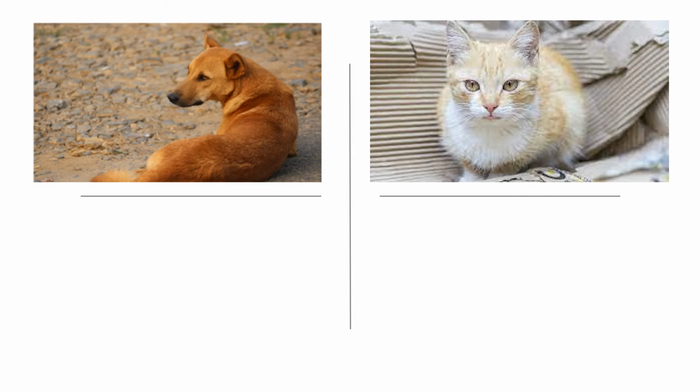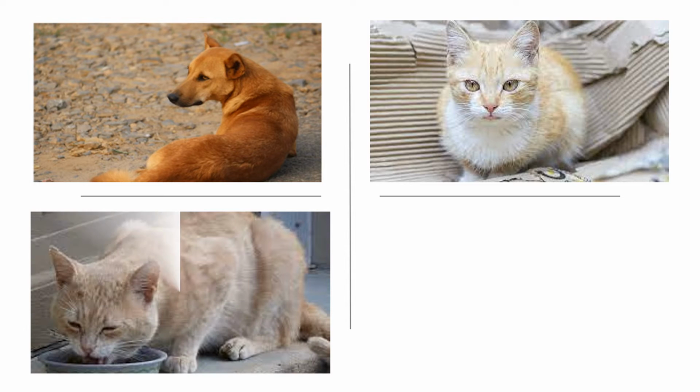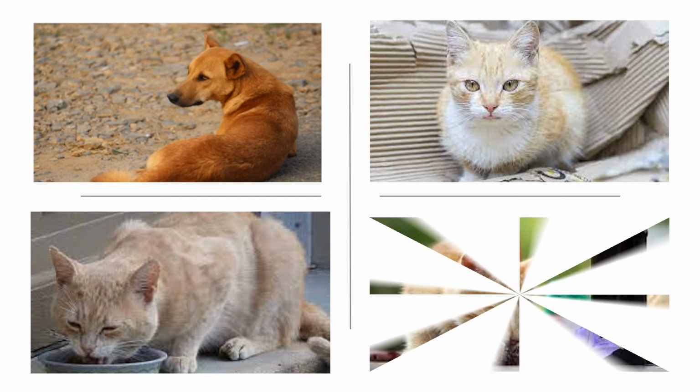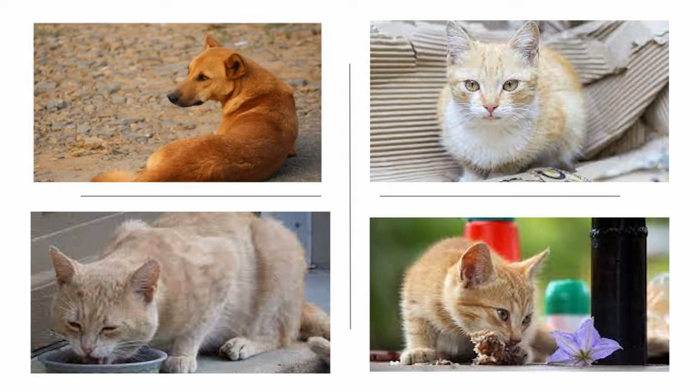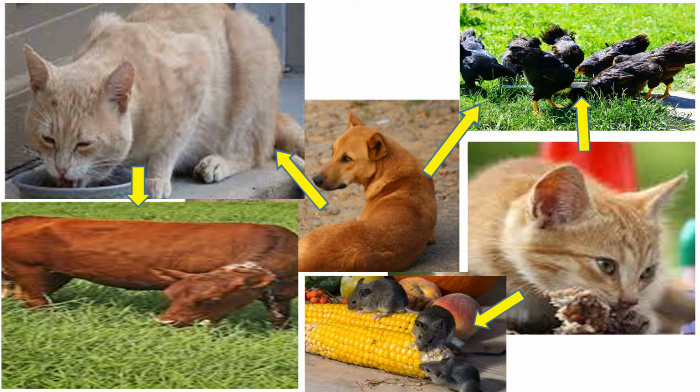Here in the picture, you can see a dog and cat. Dog eats cat. Then, what does the cat depend on? Cat drinks milk and also eats meat. Cat is getting milk from cow or buffalo and meat from animals like hens and rats.